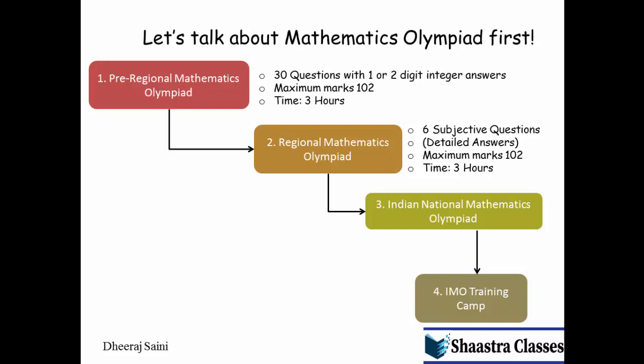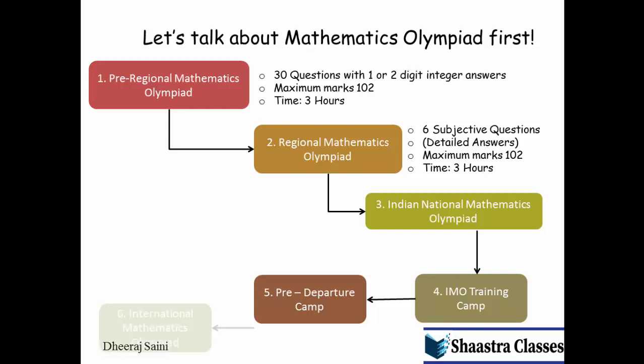Here students are given training for the International Olympiad. Out of these students, a few will be selected for the final team that is going to represent India at the International Olympiad. For that final team, a pre-departure camp is also organized. After the pre-departure camp, students proceed to the International Olympiad. So this is a 6-step process for International Olympiad. The student will be starting from Regional Mathematics Olympiad and the process will end at International Olympiad.